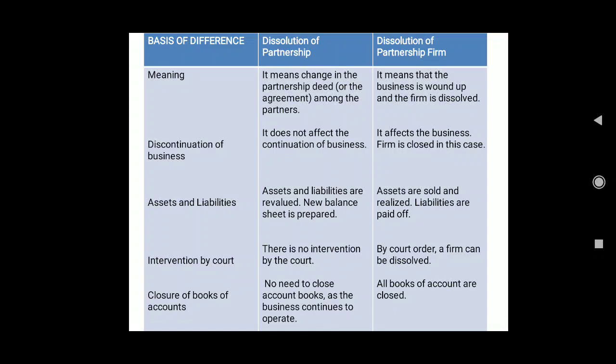But in case of dissolution of partnership firm, what happens? Again, I'll repeat what we have learned. The firm gets closed, the firm gets dissolved, no operation, no business, no firm, no partnership. That means, in very simple terms, we have to close all our books of account.